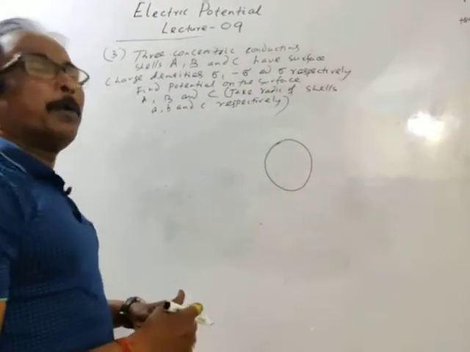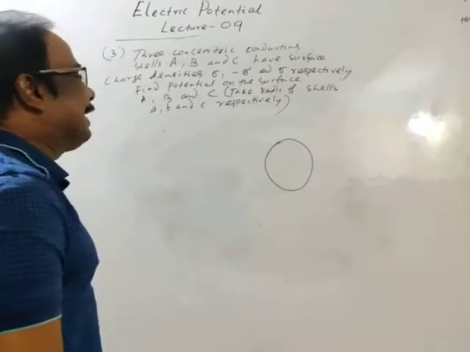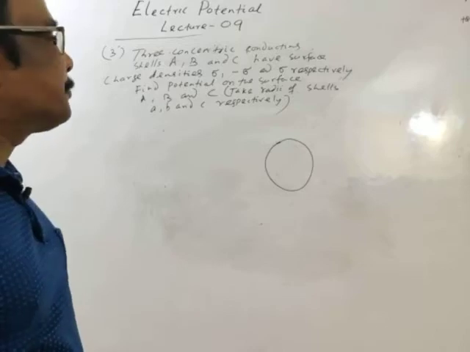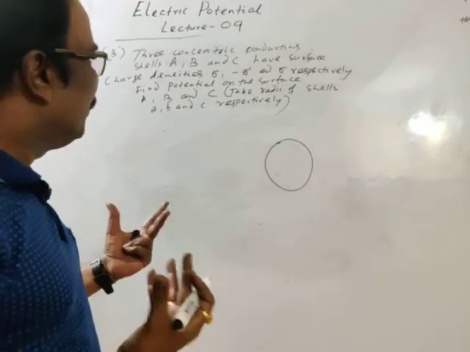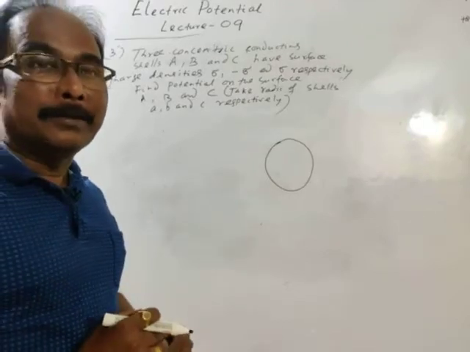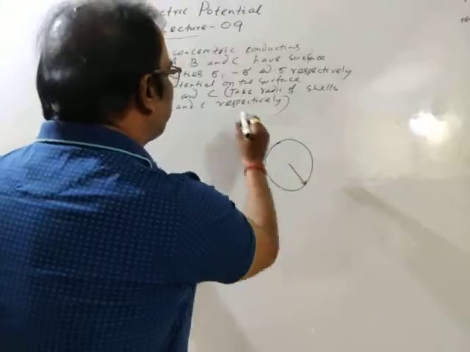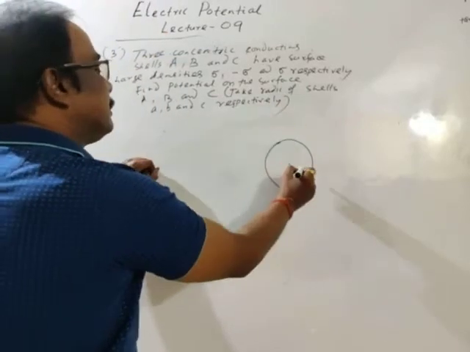Or you may take R1, R2, R3, whatever you may think, okay. I am not taking the numerical values, and I am only giving you the form how to solve the numericals, okay. Let its radius is A, as we have mentioned, radius is A.